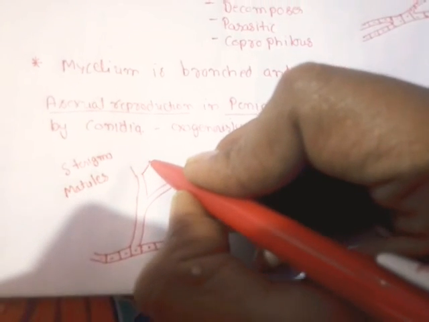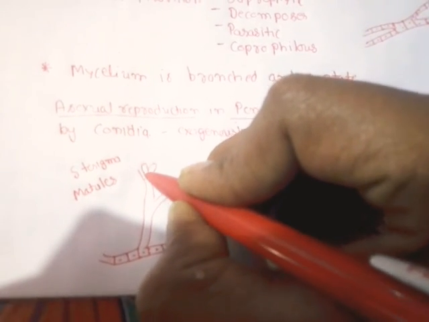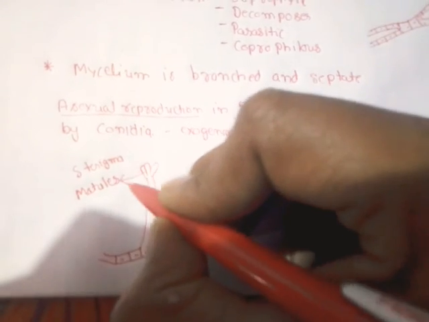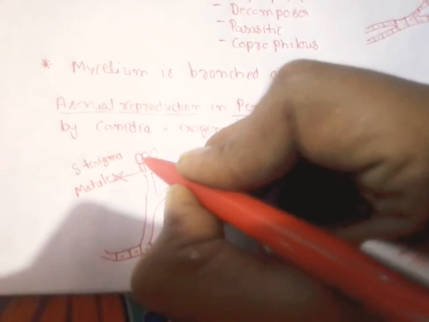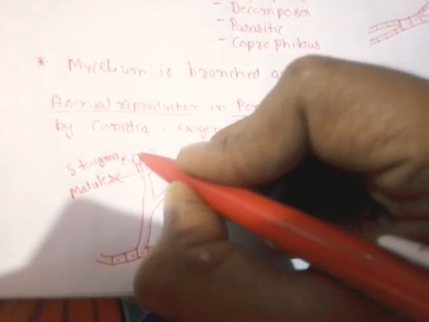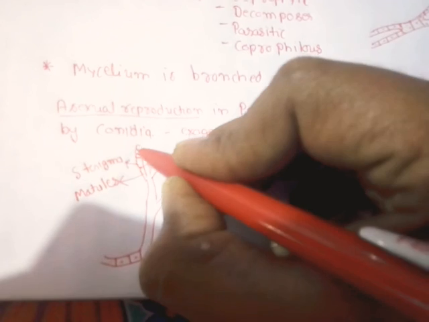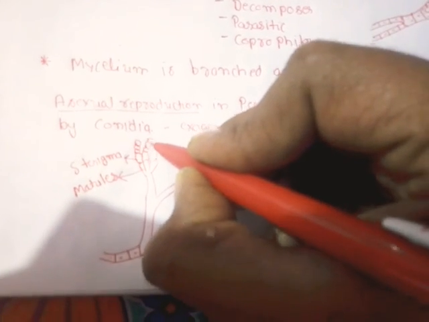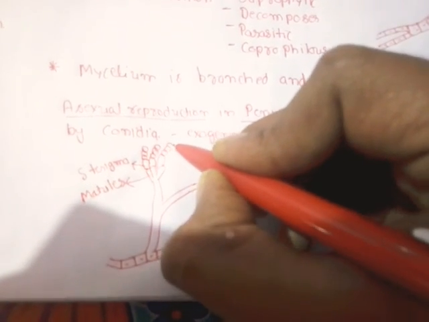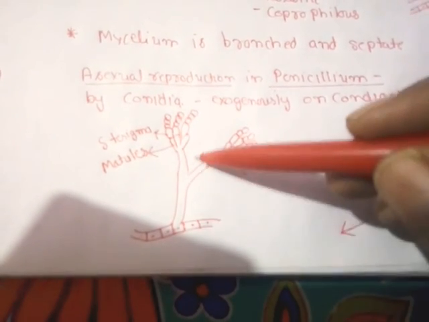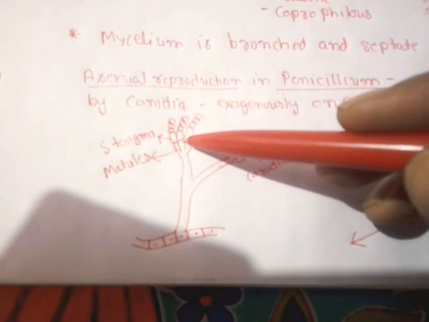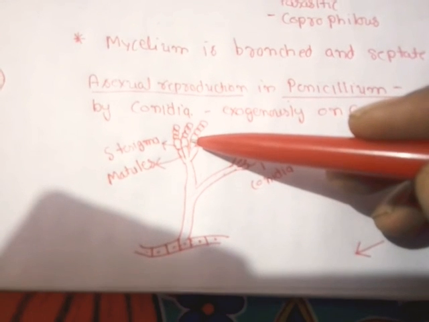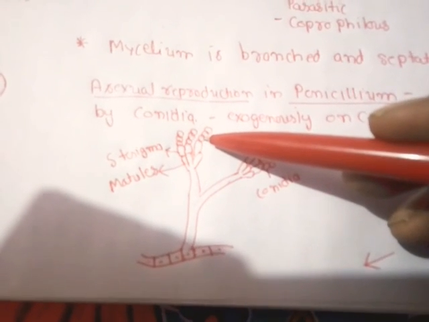On this conidiophore the bottle-like segments arise, and these segments are known as metulae. And on these metulae similar structures arise, and these structures are known as sterigmata. And on these sterigmata, by the process of budding, the conidia are produced in a vertical, linear fashion. So on the hyphae in the reproductive season the conidiophore arises, that could be branched. On the conidiophore metulae arise, on metulae sterigmata arise, and on sterigmata by the process of budding the conidia are produced.